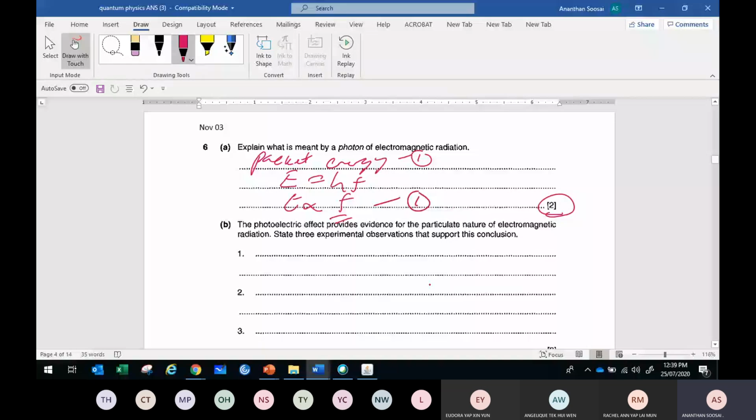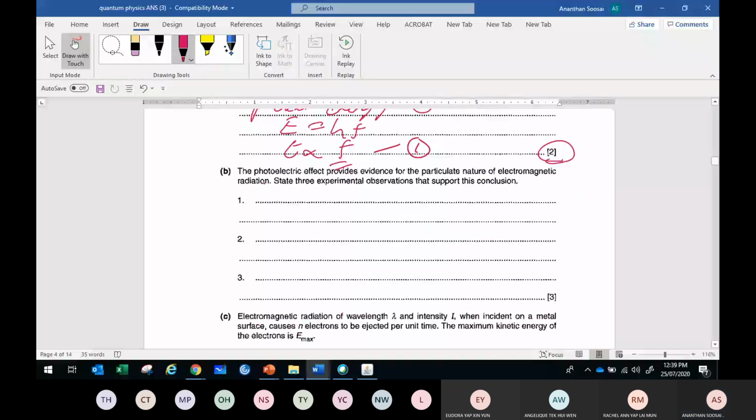Okay, next, part B. What's the answer? Photoelectric effect provides evidence for the particulate nature of electromagnetic radiation. State 3 experimental observations that support this conclusion. What 3 observations support the particulate nature? First, there is no time lag in the emission of electrons. Second, the existence of a threshold frequency. Third, the kinetic energy of the electron is dependent on frequency. Yes, these are the 3 factors.